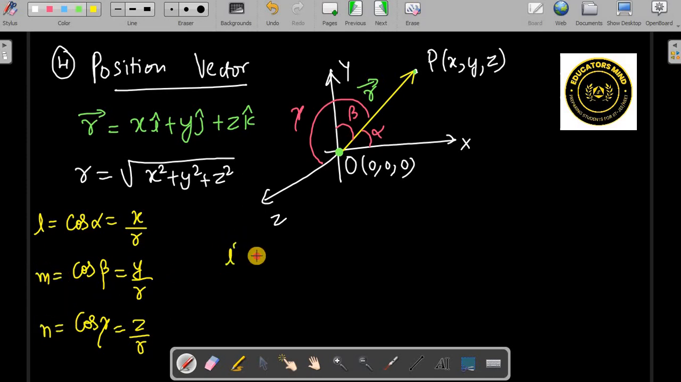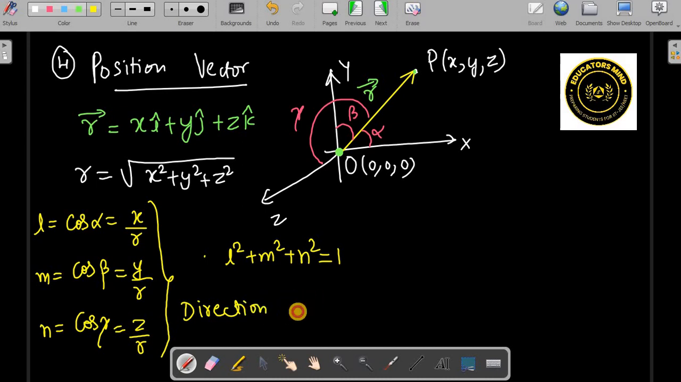Okay, and l square plus m square plus n square is equal to 1. So l, m, n are what? They are called direction cosines, because they are representing angles alpha, beta, gamma. Okay, these things are important here.